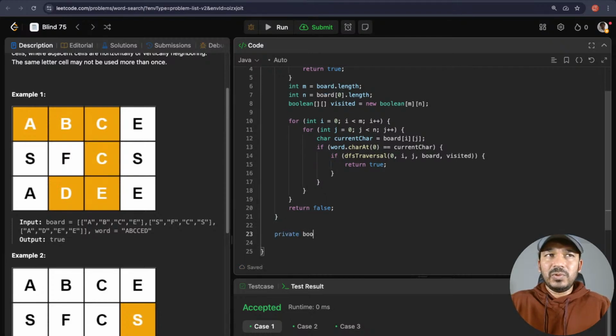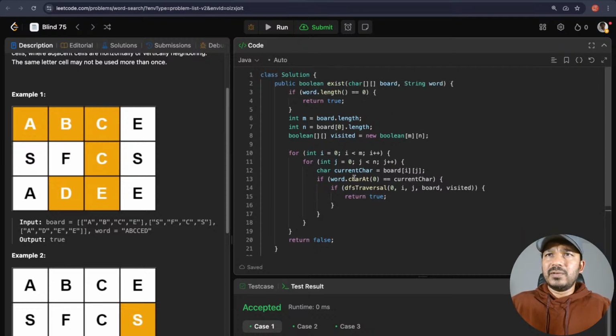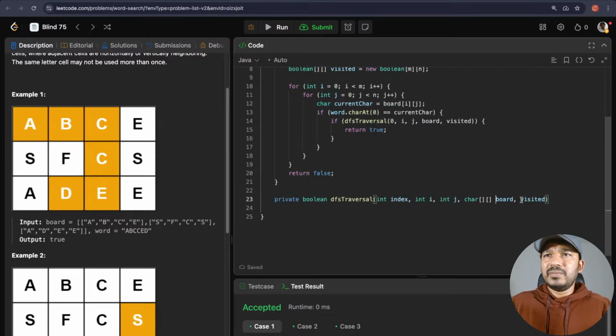So private boolean DFS traversal, and then here int index. Okay, and then here int i, I think we can keep i as it is, and then int j, and then board is a character multidimensional array. Okay, and then visited is a boolean multidimensional array. Okay, so this is our method DFS traversal.